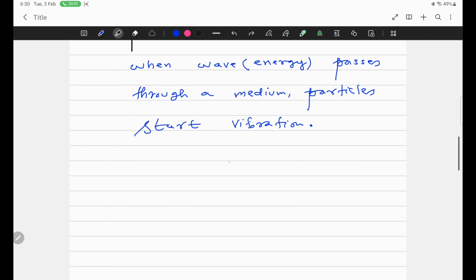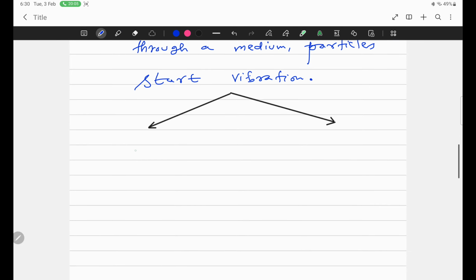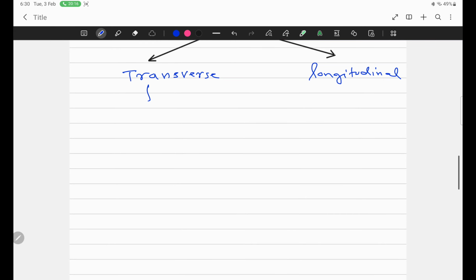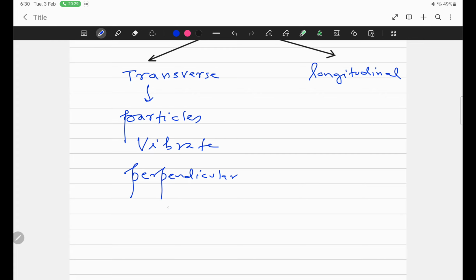And remember, there are two types of waves. Number one, transverse wave. Number two, longitudinal waves. Today we will not discuss longitudinal. Today we are dealing only with transverse waves. In transverse waves, particles vibrate perpendicular to the wave motion.